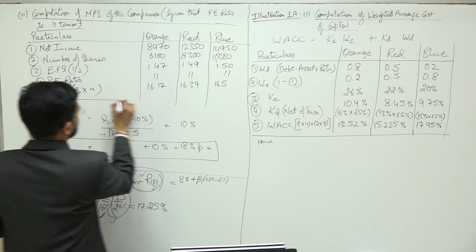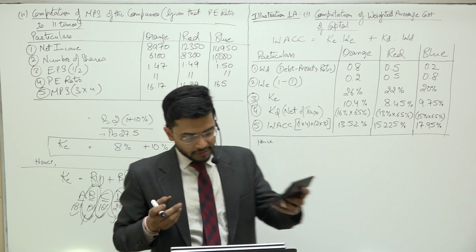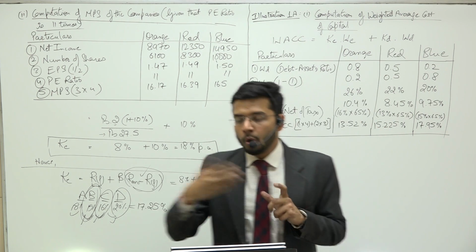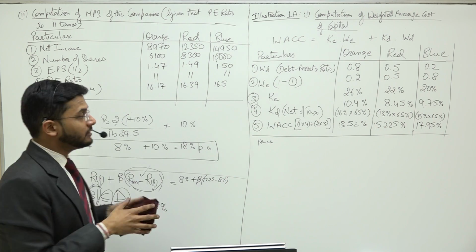So this is the market price per share of all the 3 companies, given that these 3 companies are wanting a PE ratio or yielding a PE ratio of 11.